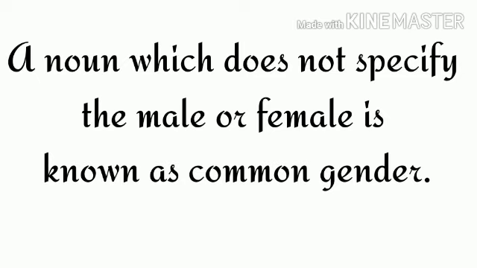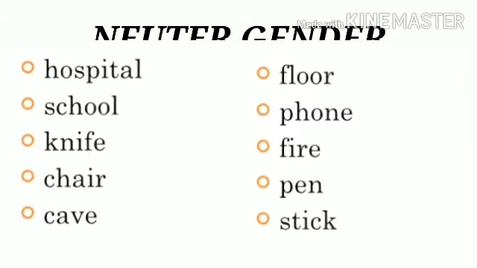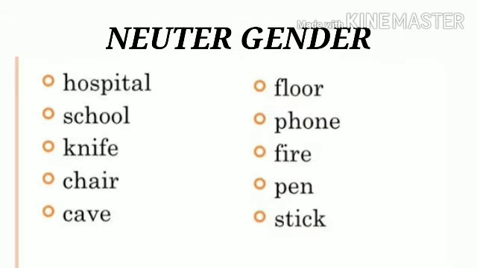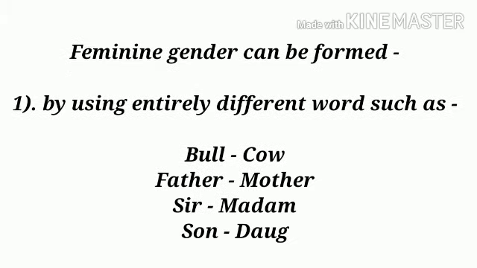common gender. Neuter gender. Children, all the non-living objects like pen, book, chair, tree, room, phone, TV, etc. All the non-living objects you see around yourself are categorized under neuter gender.